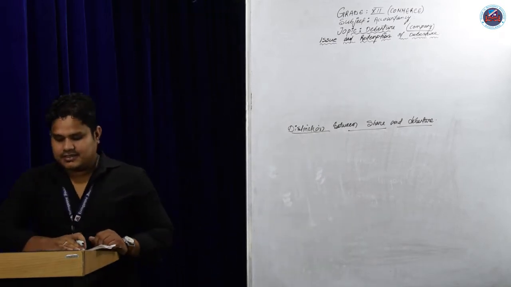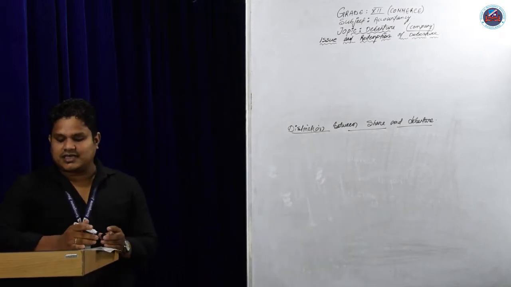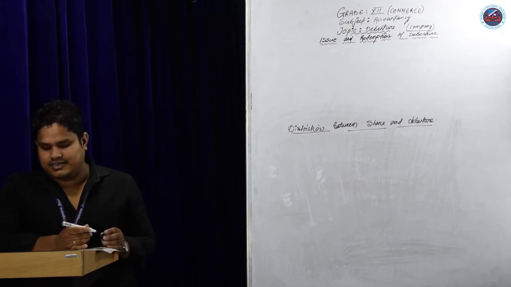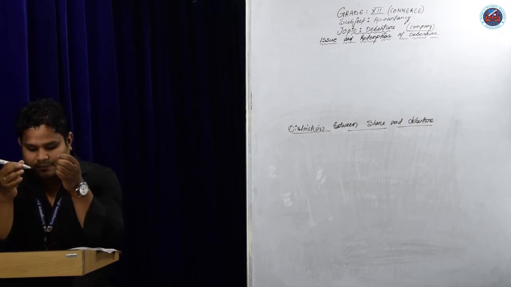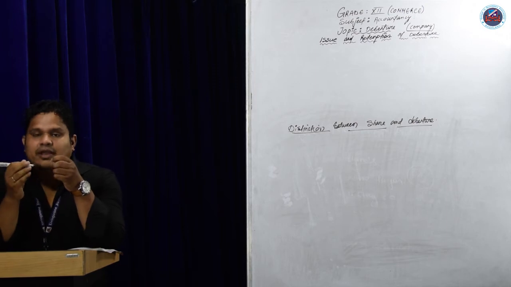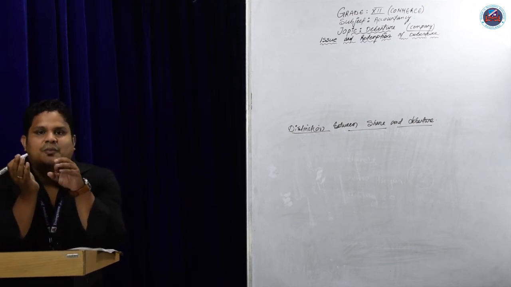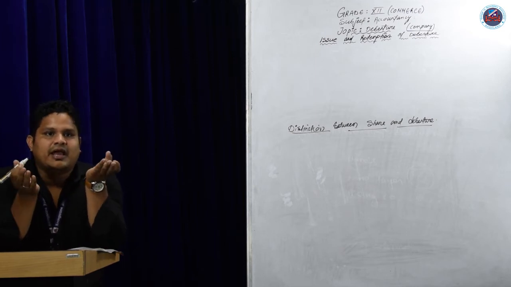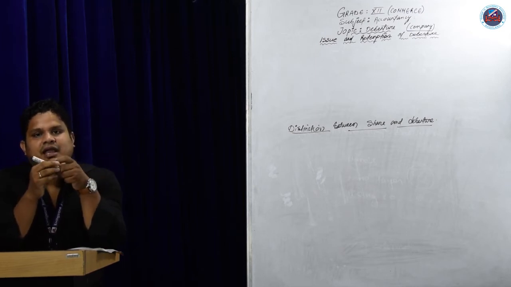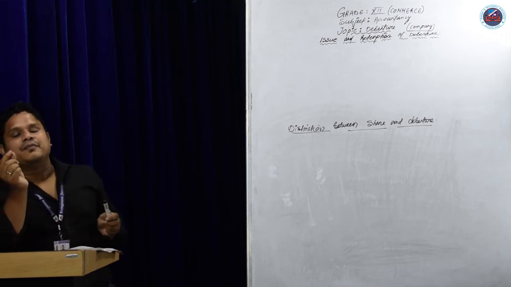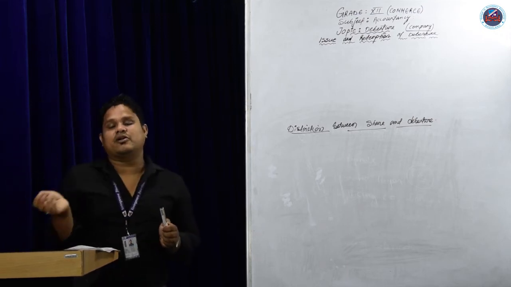First, ownership. A share represents ownership of the company. When the company issues shares to the public and the public purchases the shares, the shareholder becomes an owner, part owner of the company.